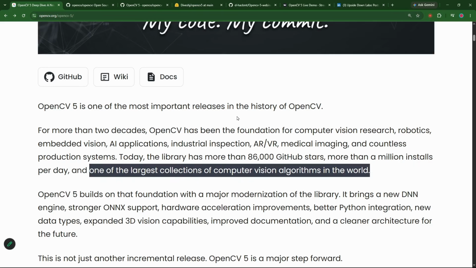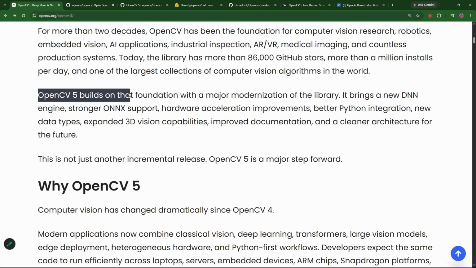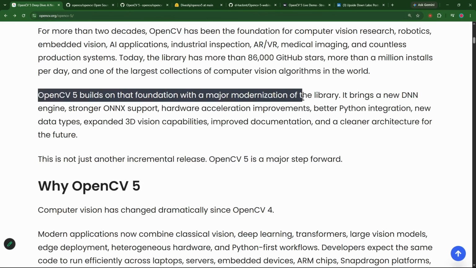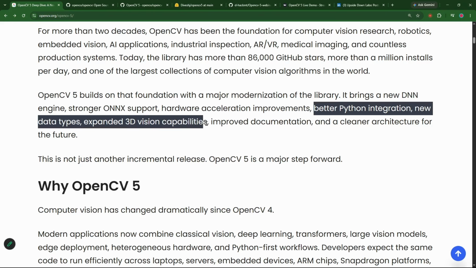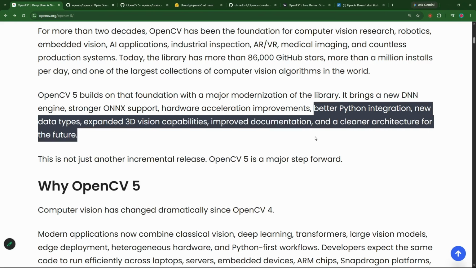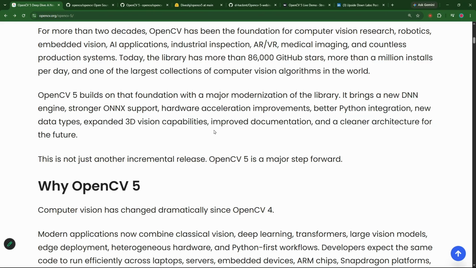Now, OpenCV 5 builds on the foundation with major modernization in the library. It brings a new DNN, which means Deep Neural Network engine, and stronger ONNX support. I will be talking about only two things today in the class: DNN and ONNX support. Hardware acceleration comes after that, then Python integration with new data types, expanded 3D vision capabilities, improved documentation, and a cleaner architecture for the future.